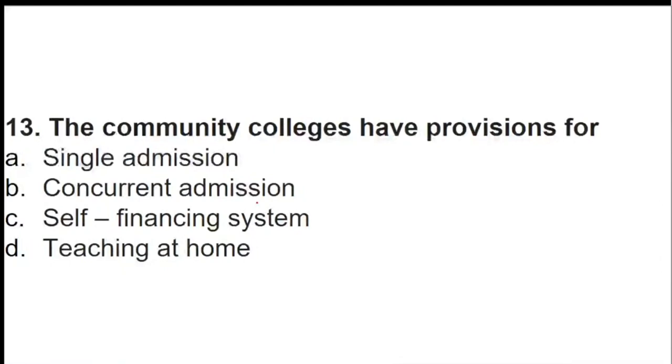If you are confused about what a community college is, it is just to create confusion in your mind. A community college is nothing but an educational institution. The only thing is that in different countries different terms are used. Here we use the term educational institution.